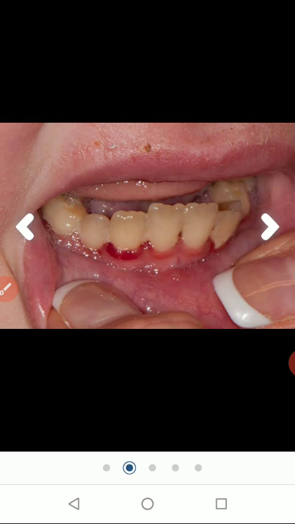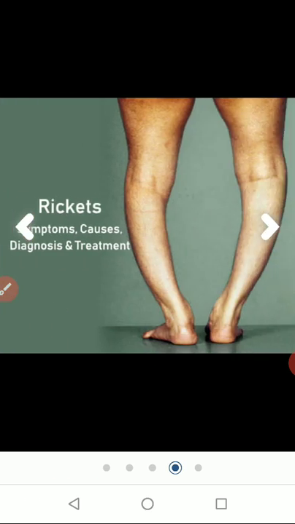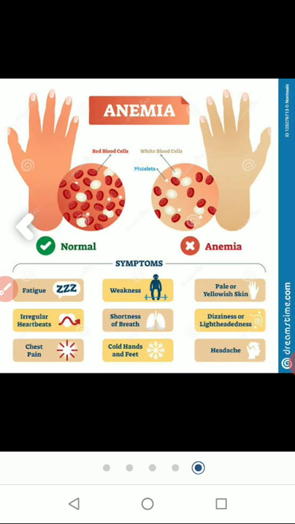Then this is scurvy, that is vitamin C deficiency. The bleeding gums, the gums bleed automatically and it takes time to heal also. The next is goiter. Goiter, because of lack of iodine, there is swelling in the neck. This is called goiter. Then next, this is rickets, soft bones. The deficiency of vitamin D and calcium in our body causes this rickets. This is anemia.